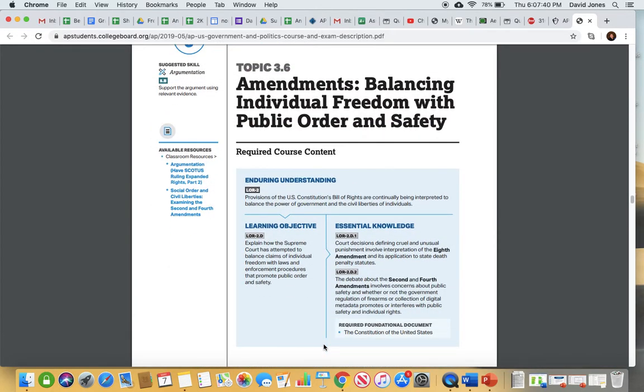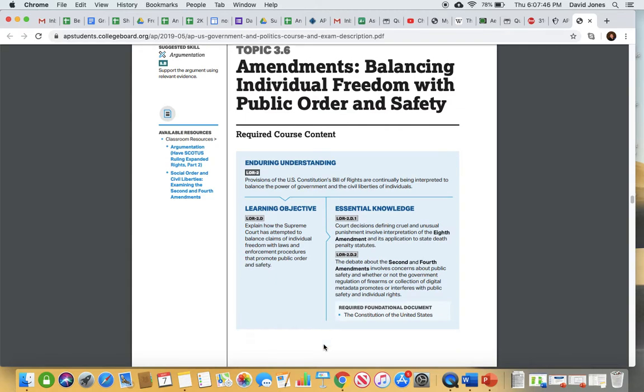Okay. 3.6 talks about amendments balancing individual freedom versus public order and safety. So this is, again, a lot of the Supreme Court cases that are heard are weighing one person's constitutionally protected right versus another person's constitutionally protected right. So it gives you some examples here.